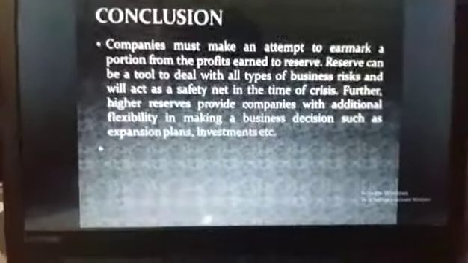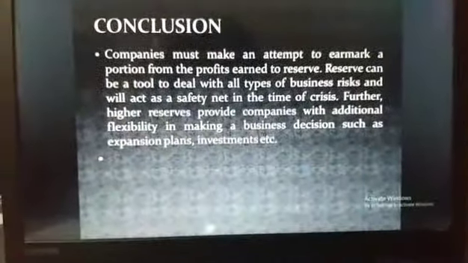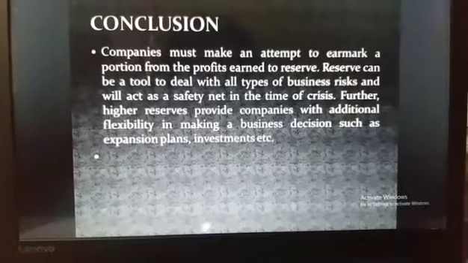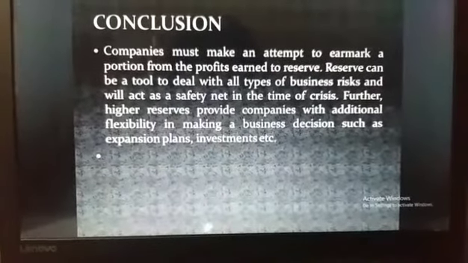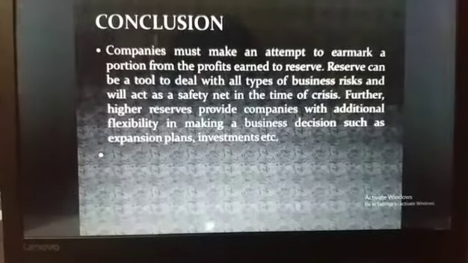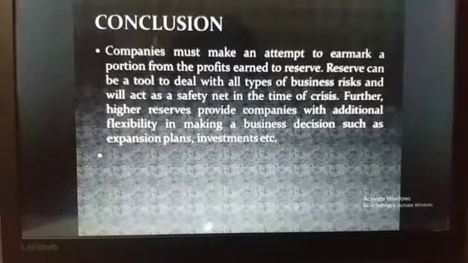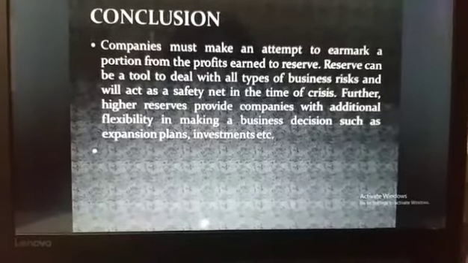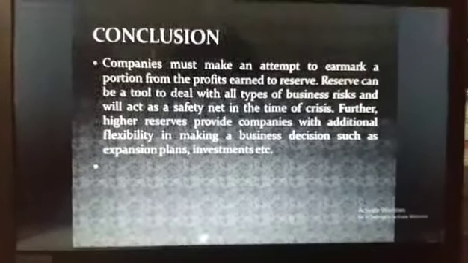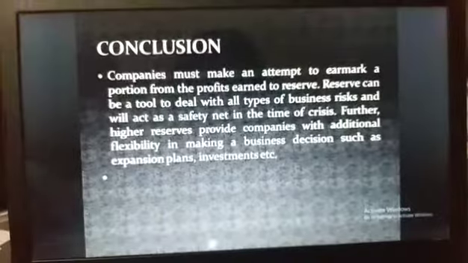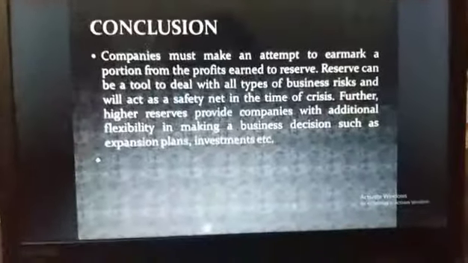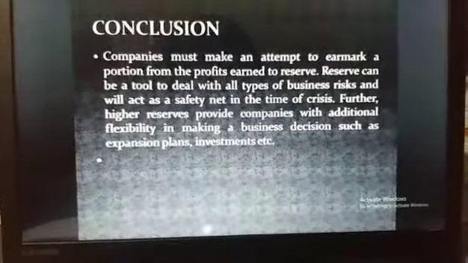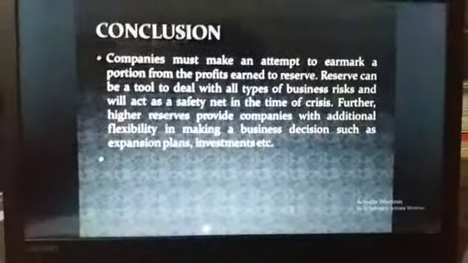As a concluding bit, I would like to say that companies must make an attempt to earmark a portion from the profits earned to reserve. Reserve can be a tool to deal with all types of business risk and will act as a safety net in the time of crisis. Further, higher reserves provide companies with additional flexibility in making business decisions, such as expansion plans or investments, etc.